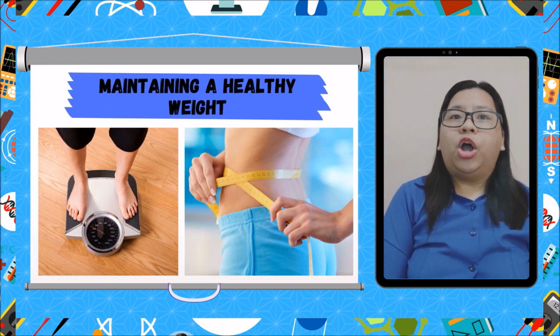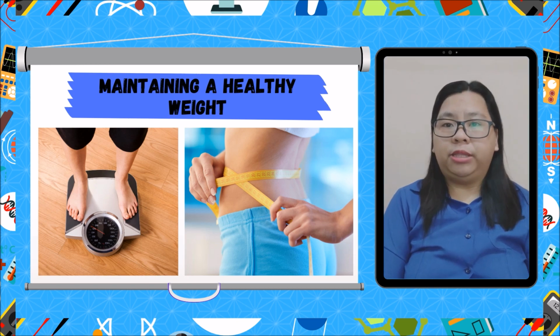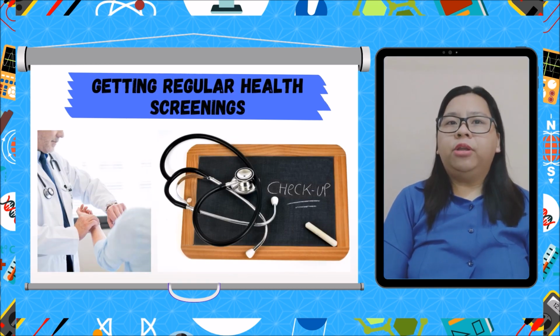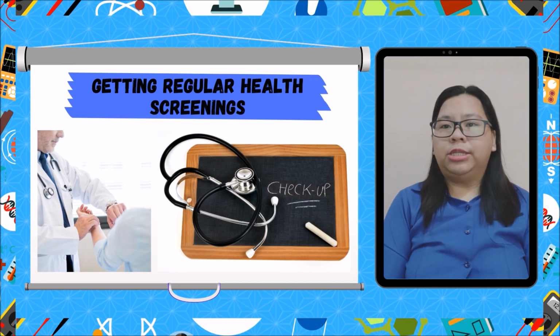Maintaining a healthy weight. Obesity or excessive weight leads to increased chances of circulatory problems like hypertension, high cholesterol level, and diabetes. Getting regular health screenings. Close monitoring of our blood pressure and periodic laboratory tests of our blood cholesterol level and blood sugar, among others, will help in the proper care of the circulatory system.